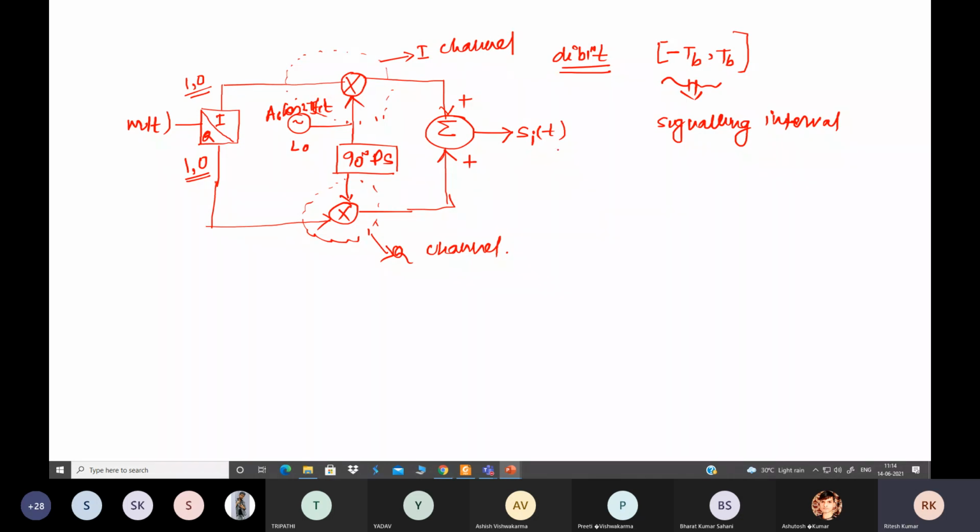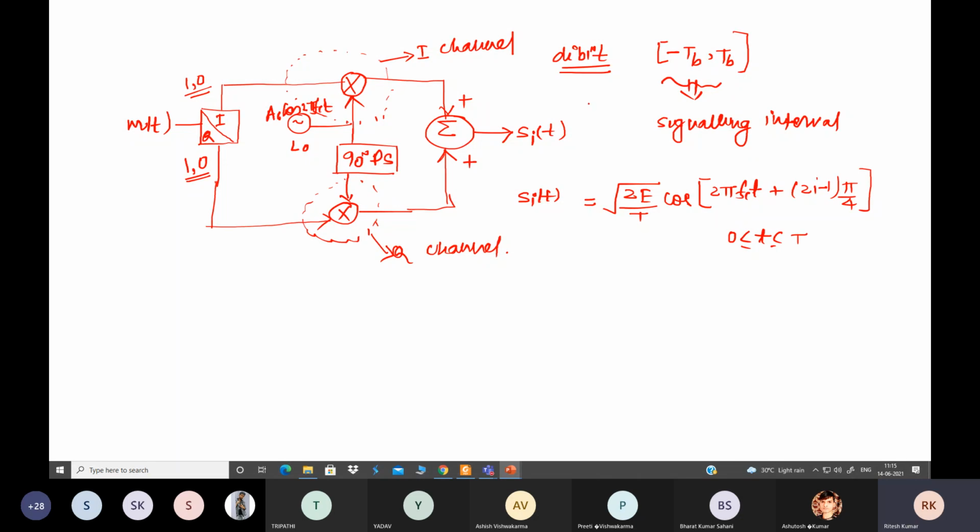So the general expression is s_i(t) equals root under 2E by T cos(2 pi fc t plus (2i minus 1) pi by 4), where t is from 0 to T.